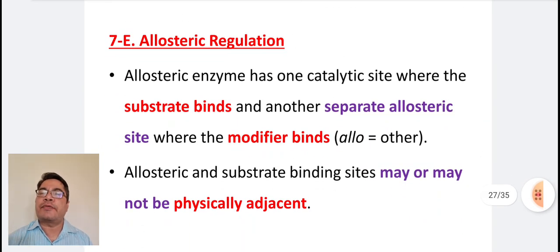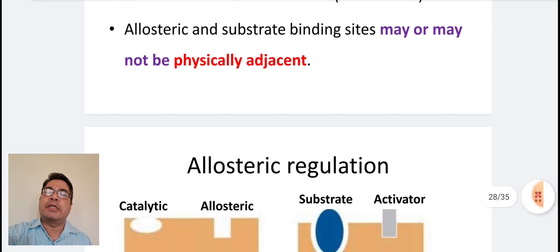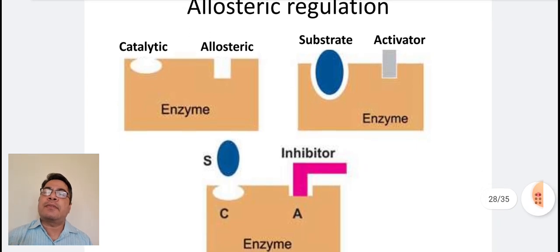Coming to the next factor, allosteric regulation. An allosteric enzyme has one catalytic site where the substrate binds and another separate allosteric site where the modifier binds. Substrate and modifier binding sites may or may not be physically adjacent. In this diagram, we can see that the enzyme has one substrate binding site and another allosteric binding site, which may bind an activator or inhibitor.